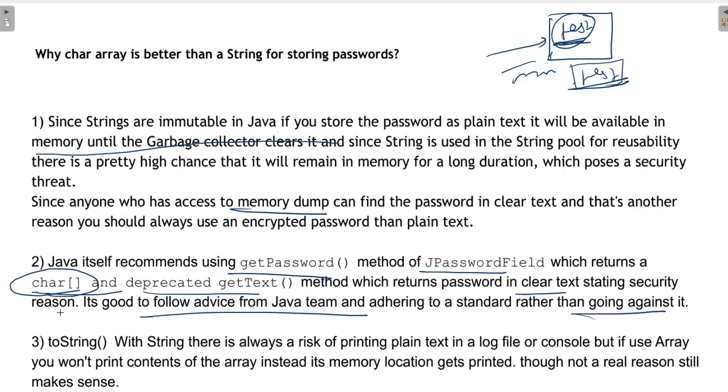Okay, so that is one reason we have to refer to Java's documentation also. In that documentation, it says we should store the password in a character array.